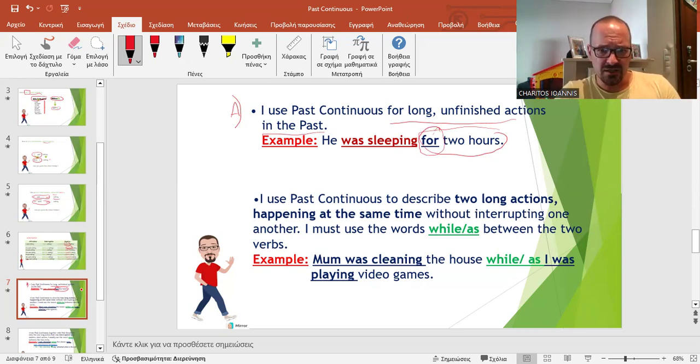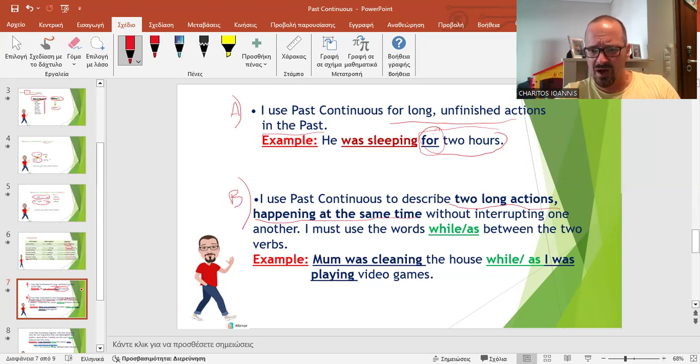What's the second rule? Well, since in the first rule I have one long action, when it comes to the second rule, I have two long actions happening at the same time without interrupting one another, right? So they're parallel, right?